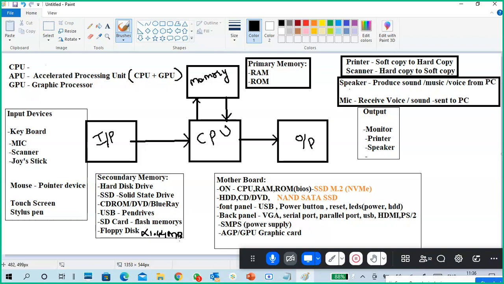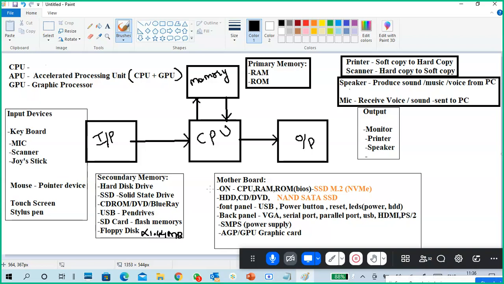Each floppy disk cost about 15 rupees. When CD-ROM came, and CD writers became affordable, a one-time writing CD-ROM cost around 6 rupees to 15 or 20 rupees maximum.